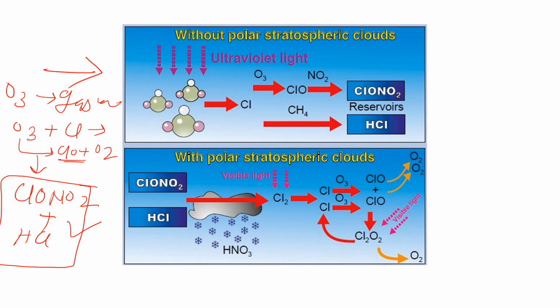But when the formation of polar stratospheric clouds takes place, both these chemicals, in the presence of UV radiation, release chlorine, and this chlorine reacts with the ozone and degrades the ozone layer or ozone molecules. So like this, in both conditions, this is how ozone depletion or formation takes place.